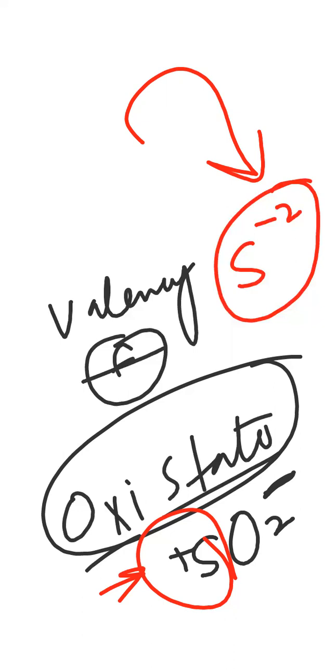Let me give you the easiest example. मैंने आज सुबह की क्लास में भी example दी थी. जो students मेरे साथ morning की क्लास में थे, उन्होंने वहाँ मेरे साथ discuss किया है. देखिए, for example, if I say that I am a chemistry teacher, it means I have to teach chemistry all the time. That is my valency.